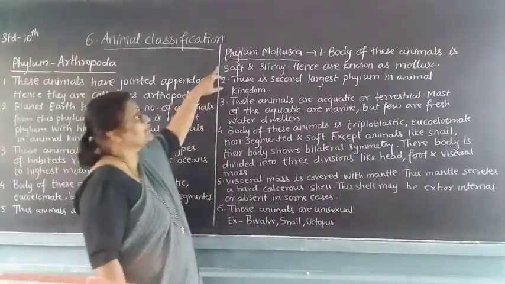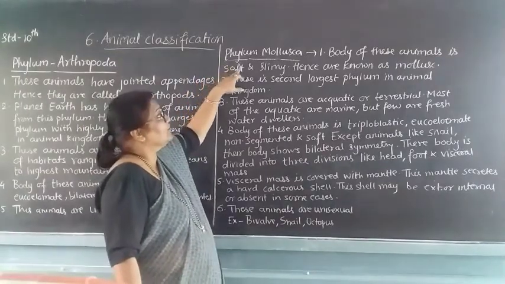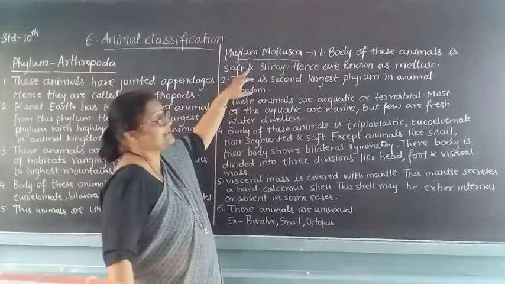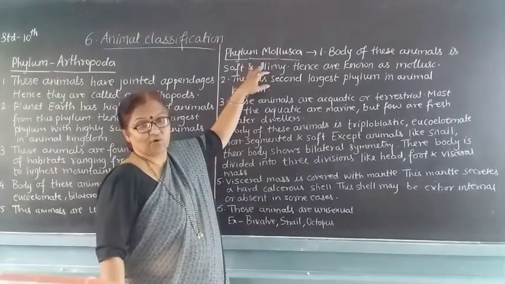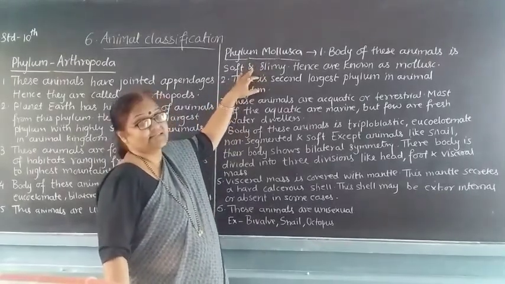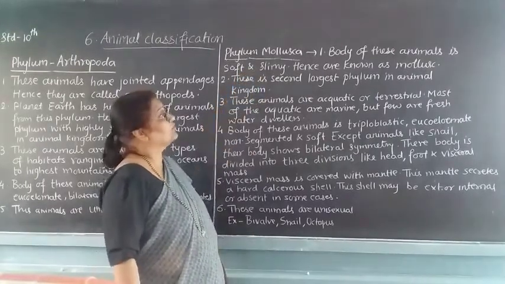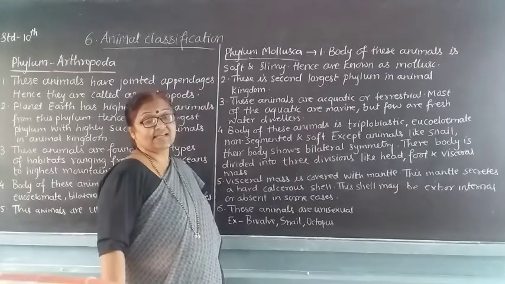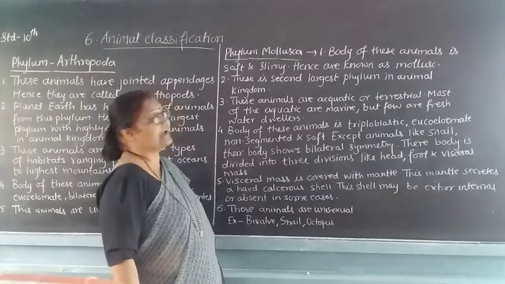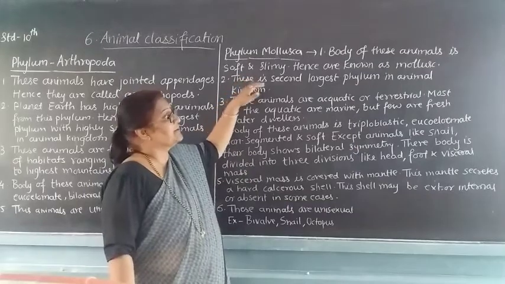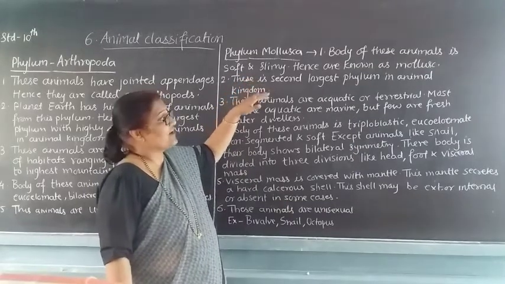The next phylum that comes is Mollusca. The body of these animals is soft and slimy, hence they are known as mollusks. This is the second largest phylum in the animal kingdom.